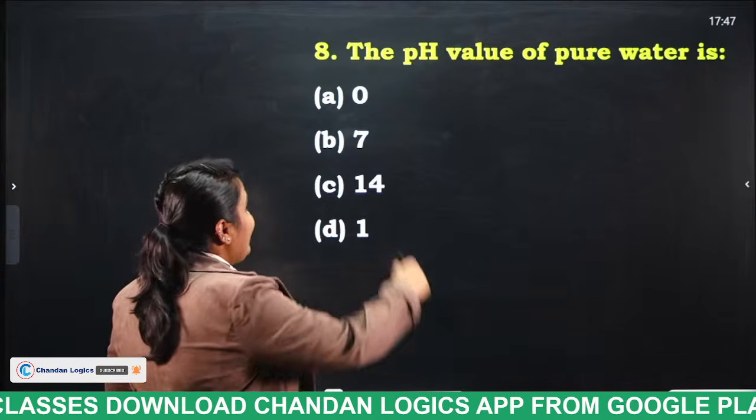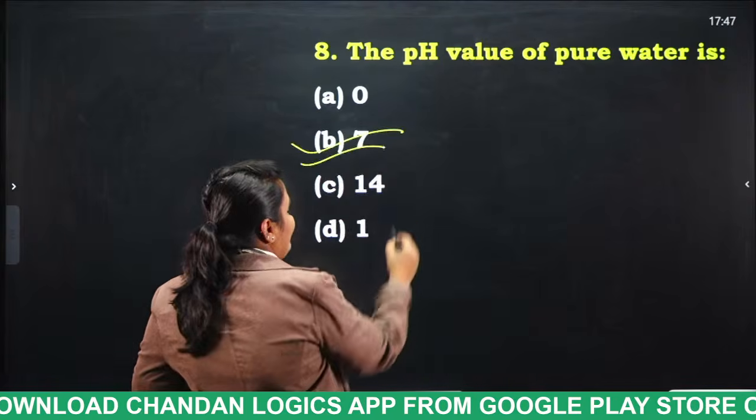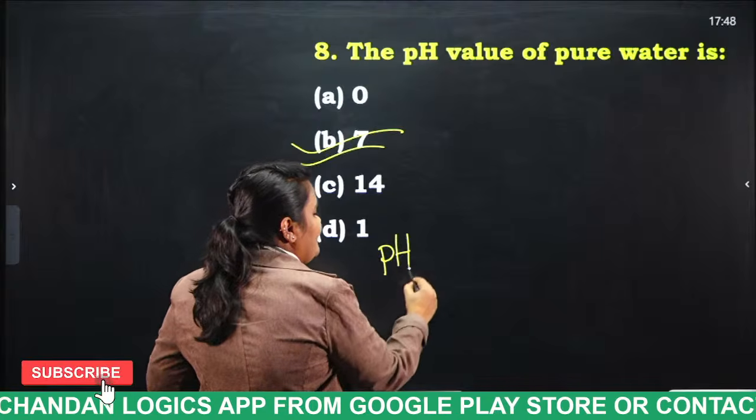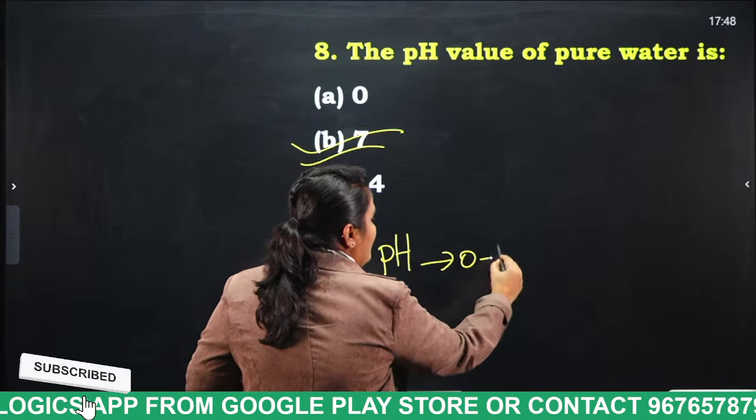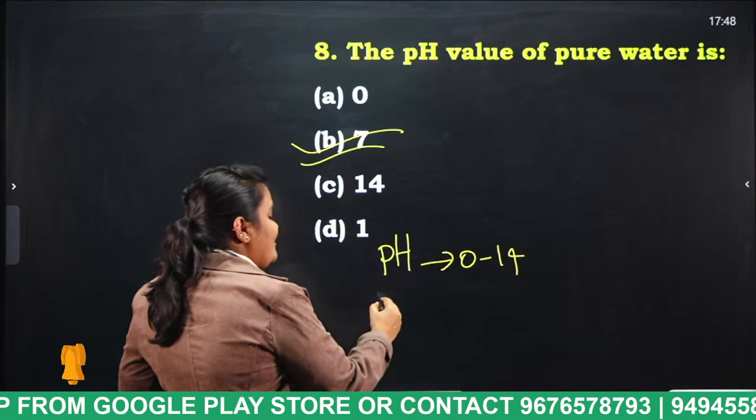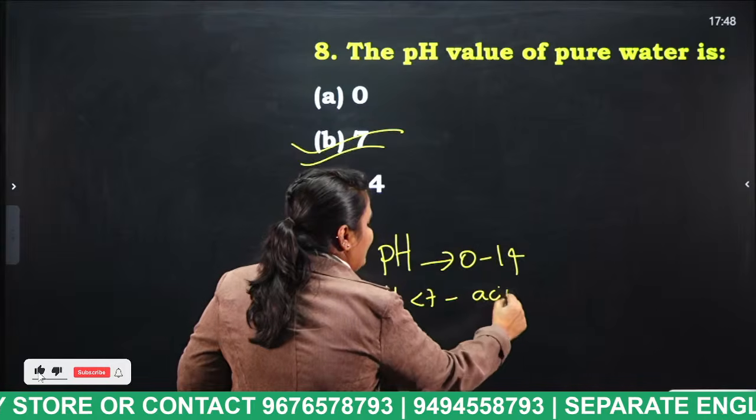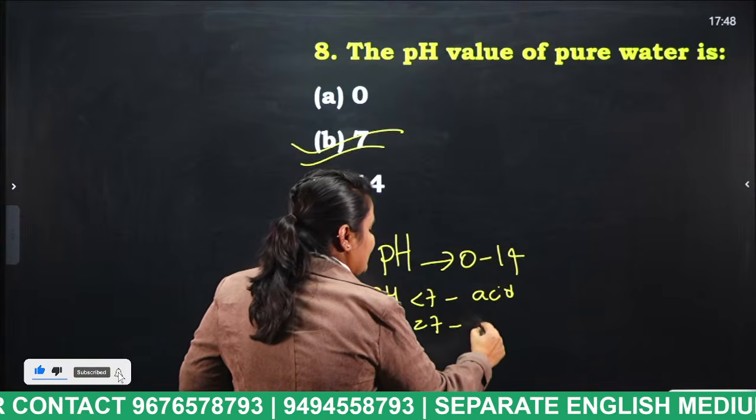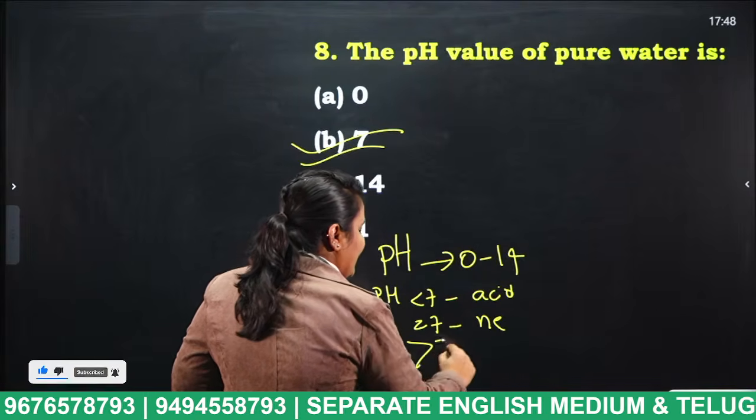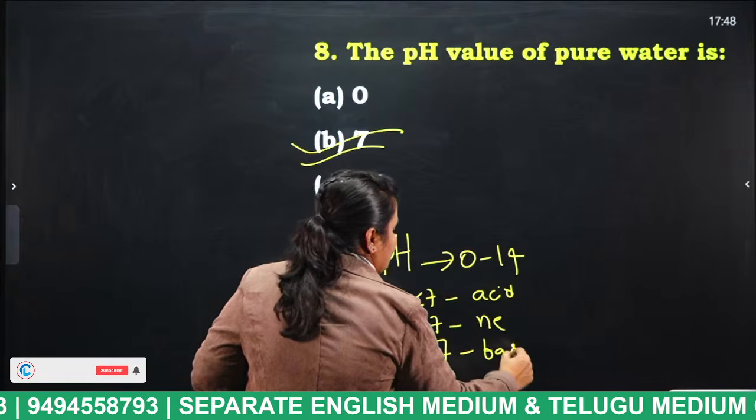Very good. pH. So, tell me students, what is the full form of pH? Actually, pH value ranges from 0 to 14. If the pH value is less than 7, we consider it acid. If the pH is equal to 7, we consider it neutral. If it is greater than 7, we consider it base.